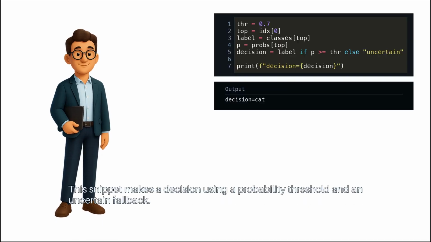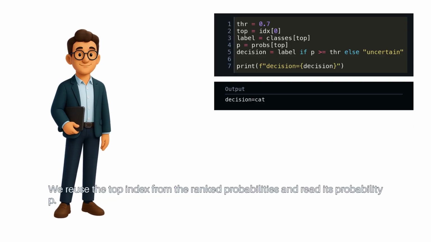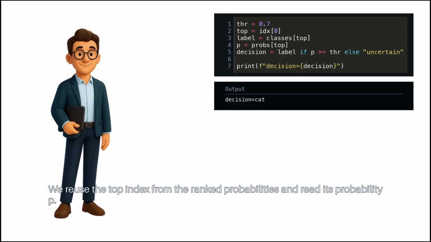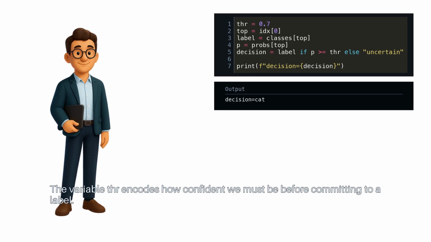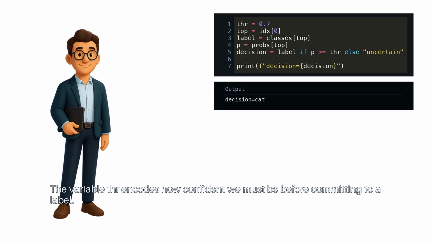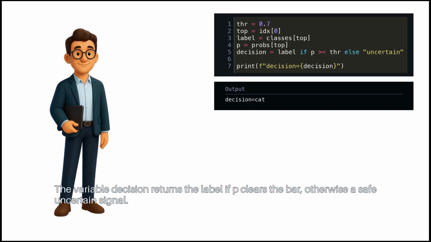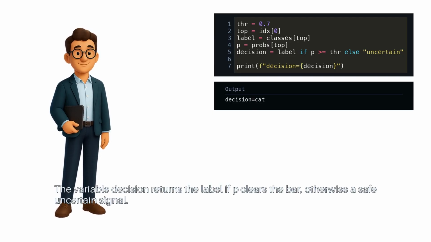This snippet makes a decision using a probability threshold and an uncertain fallback. We reuse the top index from the ranked probabilities and read its probability p. The variable thr encodes how confident we must be before committing to a label. The variable decision returns the label if p clears the bar, otherwise a safe uncertain signal.